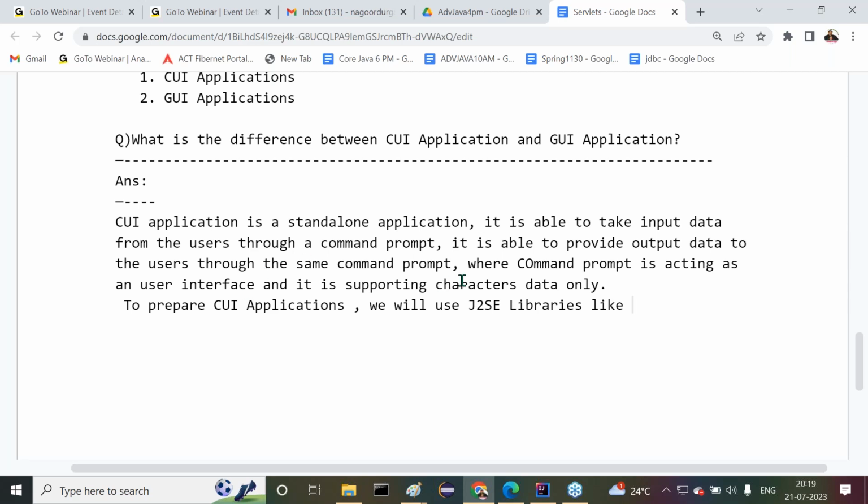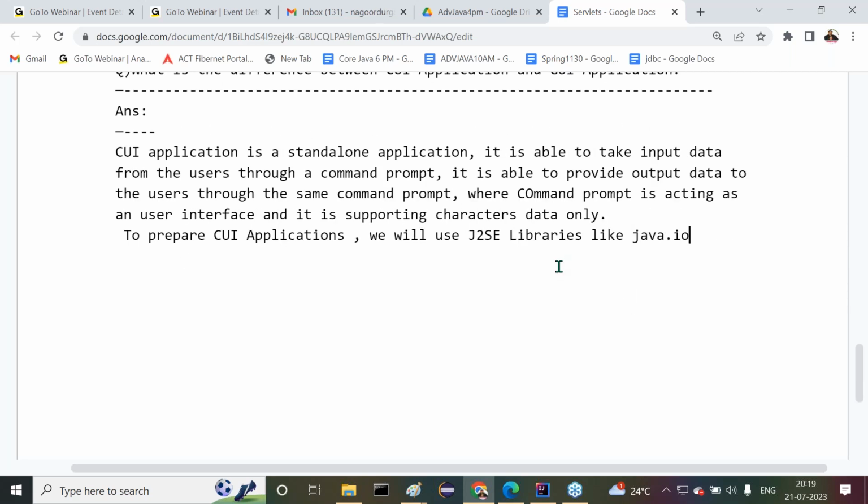Like what libraries are we going to use there? Java.io or Java.util, something else? Java.util and so on. Some libraries here we are going to use to prepare CUI applications. That's okay, fine.